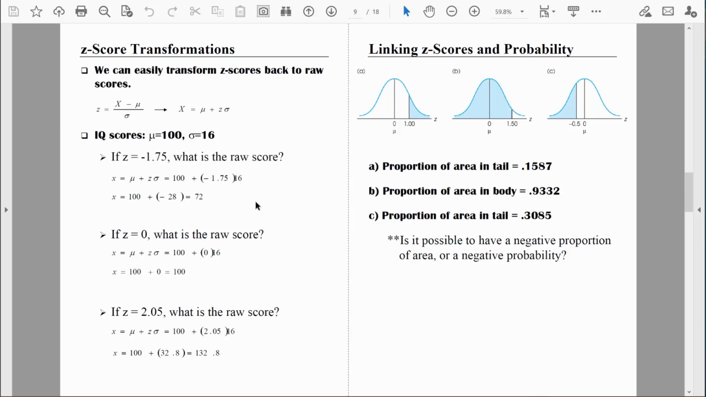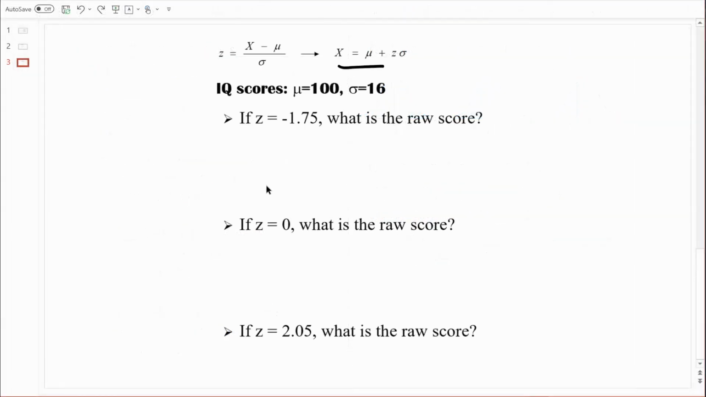We're going to replicate these analyses right here. Let's do that together. Let's change the views. This is the formula that we're paying attention to right here. This first question asks us if a z-score equals negative 1.75, so it's 1.75 standard deviations below the mean, what is the raw score? So what IQ score is 1.75 standard deviations below the mean? Let's figure that out. We'll use our formula.